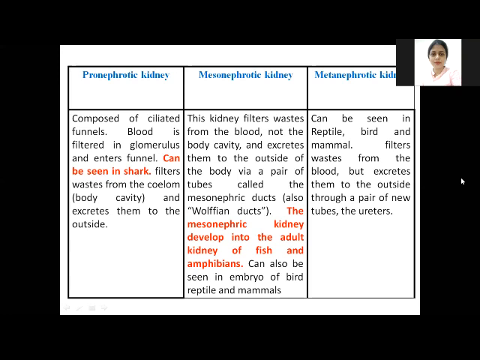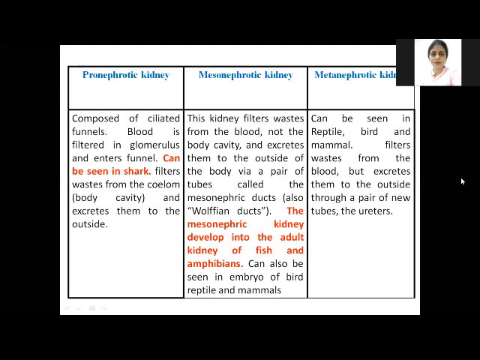Blood is filtered in the glomerulus and then enters the funnel. It filters the waste not from the blood capillaries but from the body cavity, the coelom, and excretes it to the outside.